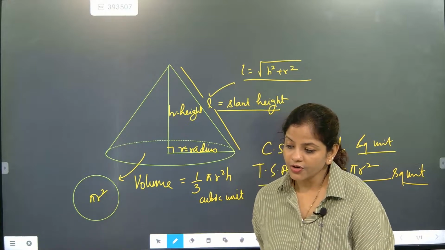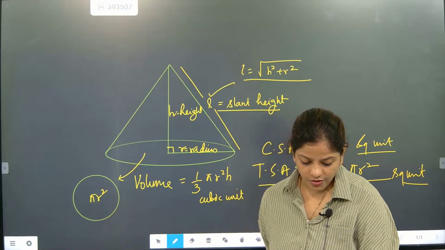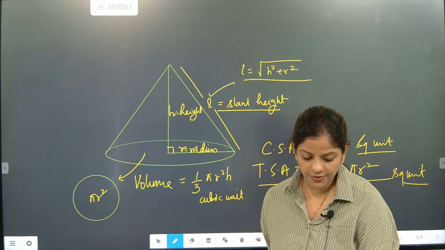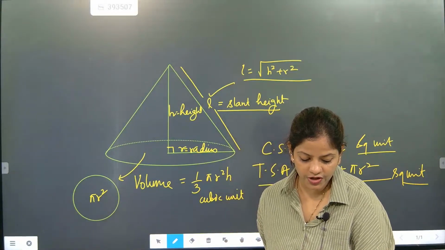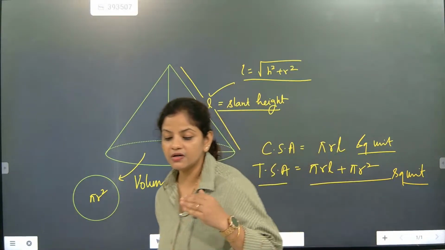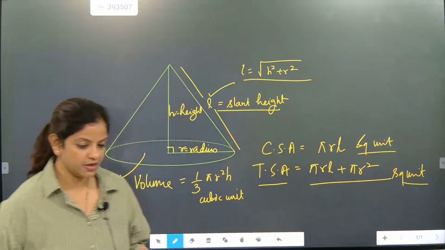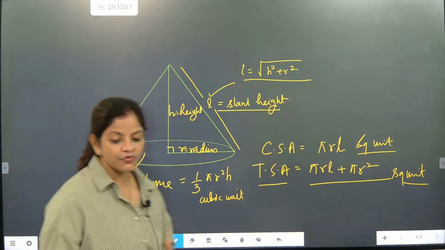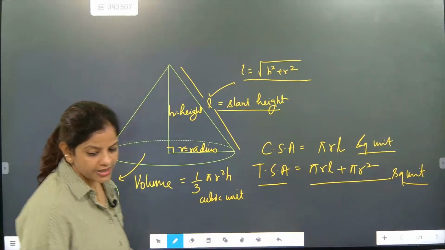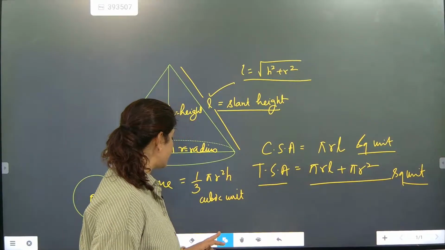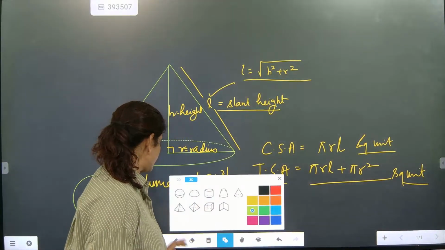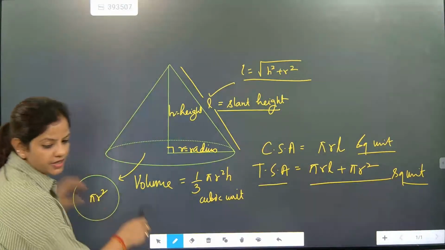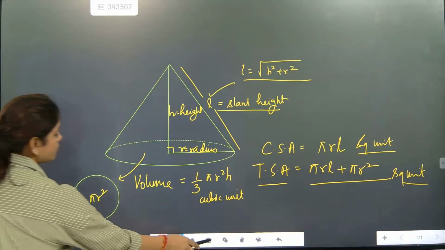So now we are going to talk about the next part, beta. If somebody asks you about cylinder, this cylinder section is left. So we are going to first understand, then we will learn how to merge two figures together. At the time when we are merging two figures together, how it is responding, that you will understand. First, we are going to talk about cylinder, beta. Frustums they have now excluded, so we are not going to talk about frustums.